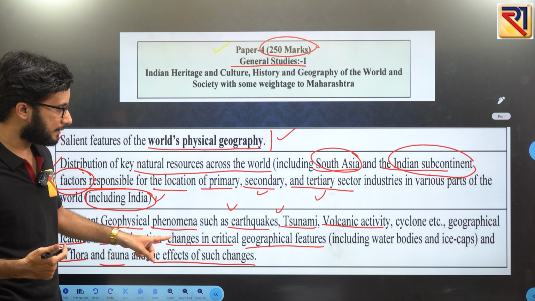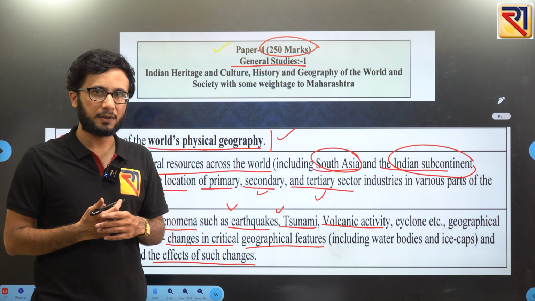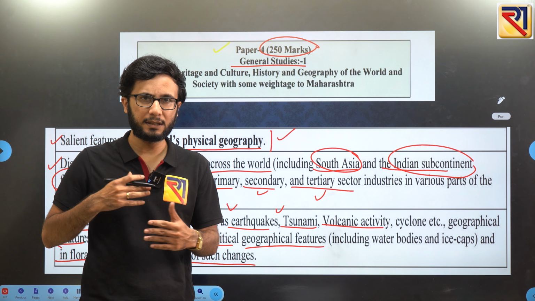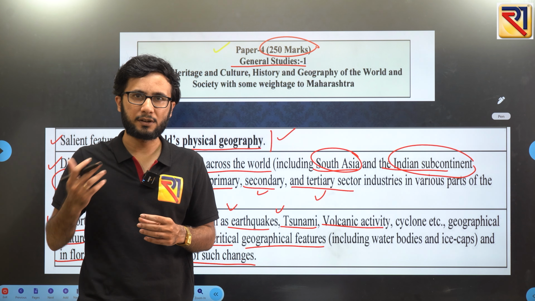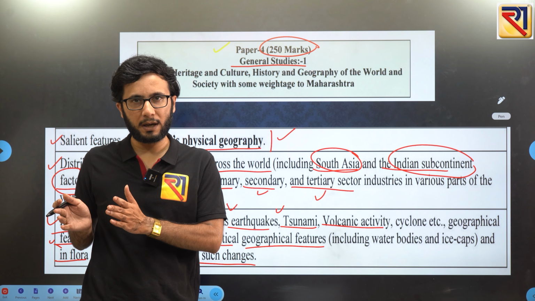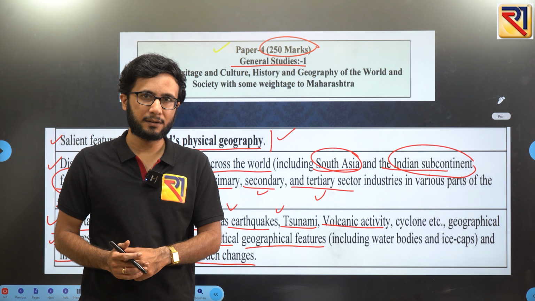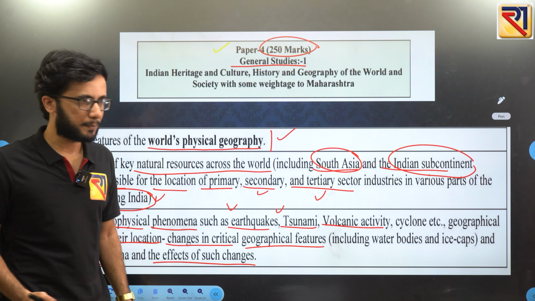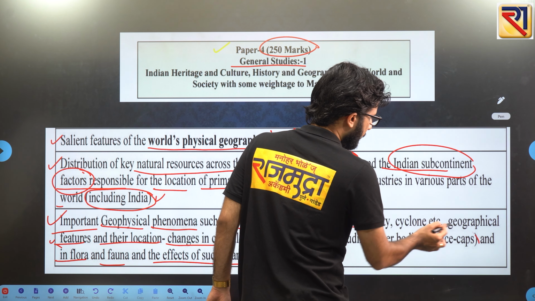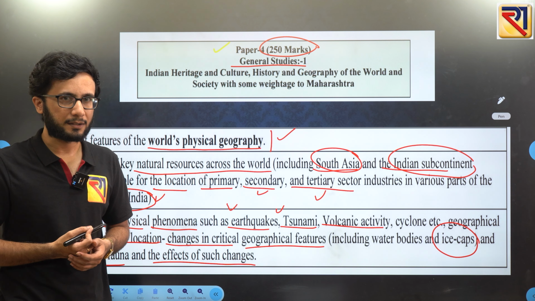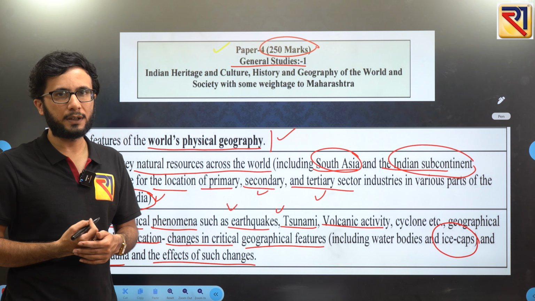Then next they are saying changes in the critical geographical features. This is a dynamic part now, because of climate change, many things are simply changing. Earlier there was a water body in an area, but now you do not have water in that lake or that river. So the changes that are happening in water bodies, and also in ice caps, like glaciers melting and sea level rising, those areas we also need to see.